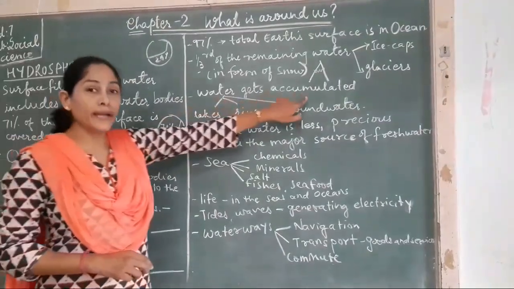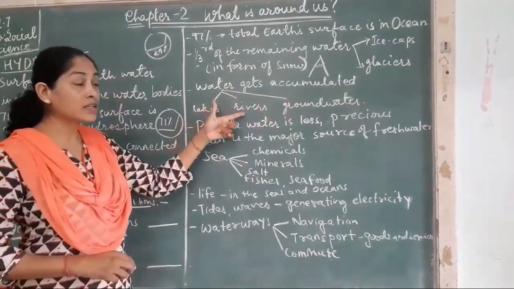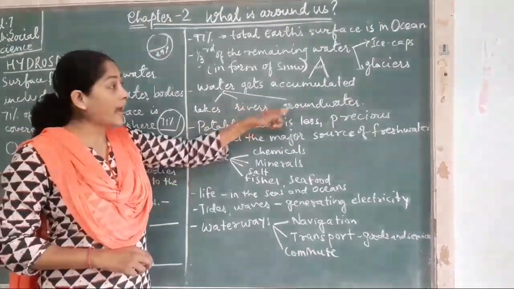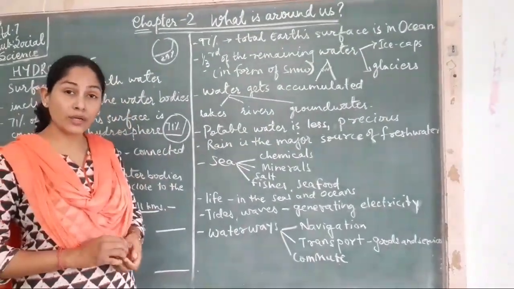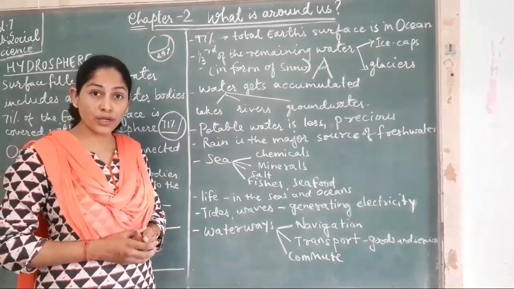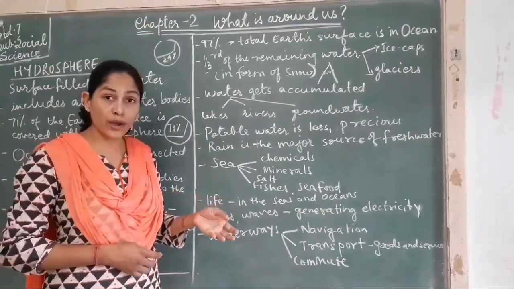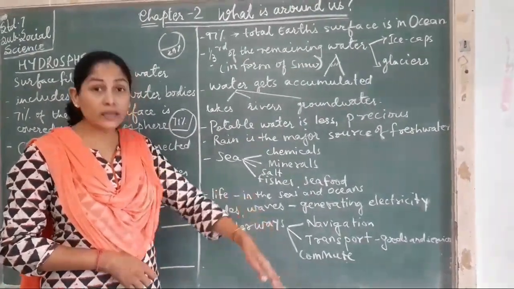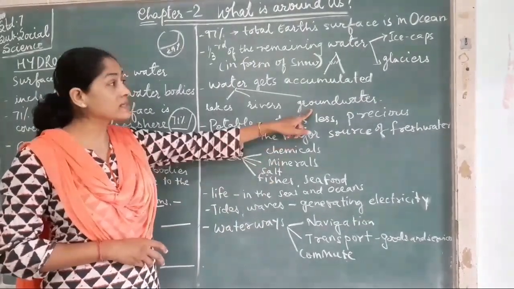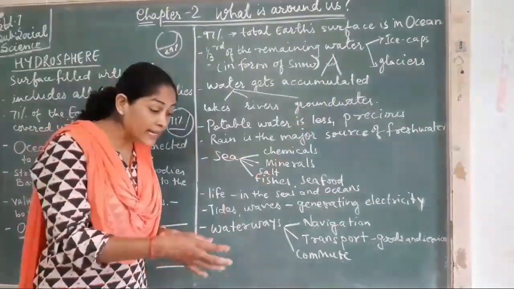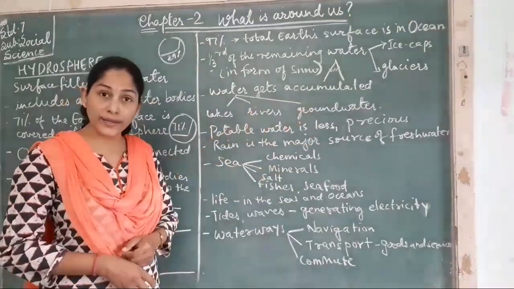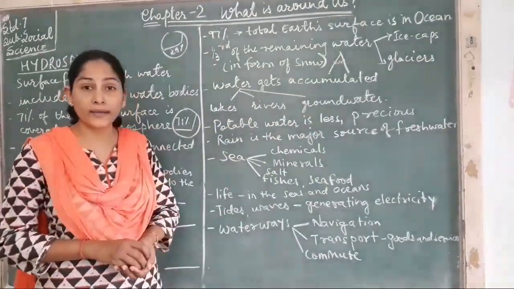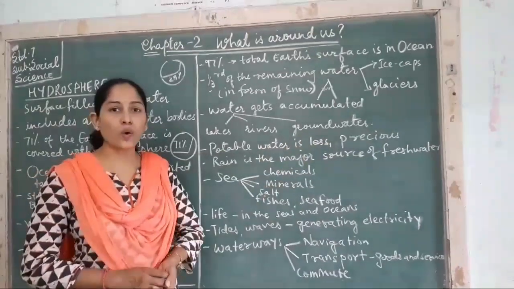Water gets accumulated in lakes, rivers, streams and groundwater also. What is groundwater? Groundwater means accumulation of water in the cracks of soil and rock beneath the earth. So when you start digging deep inside the earth's surface, you will find groundwater there. Those who have a borewell at their home are using the groundwater level.